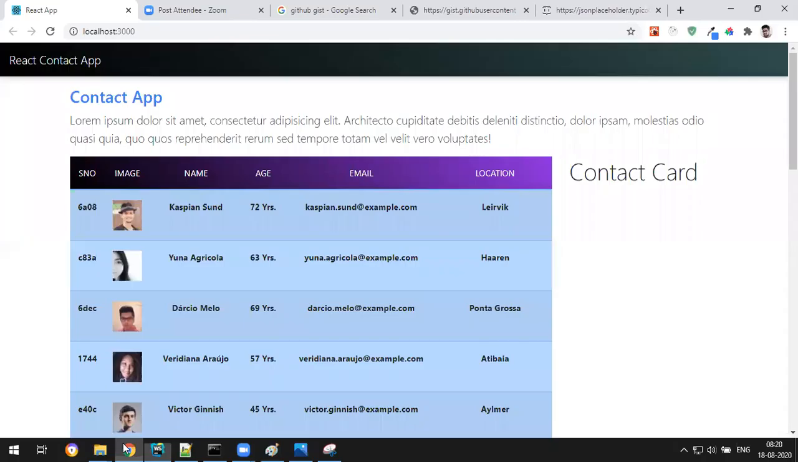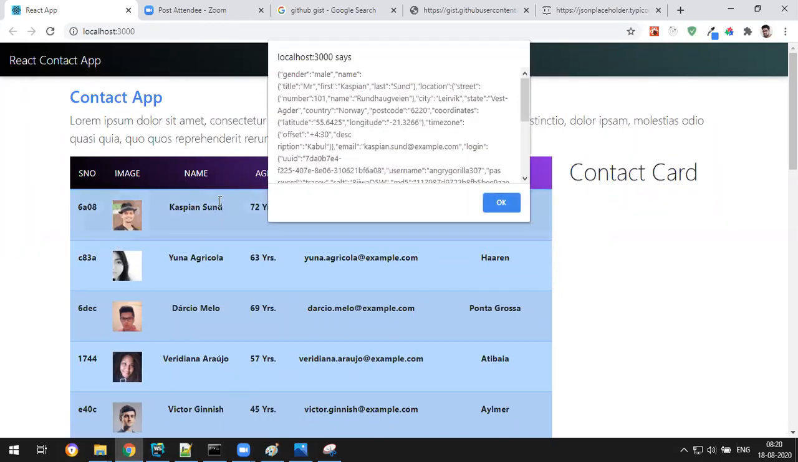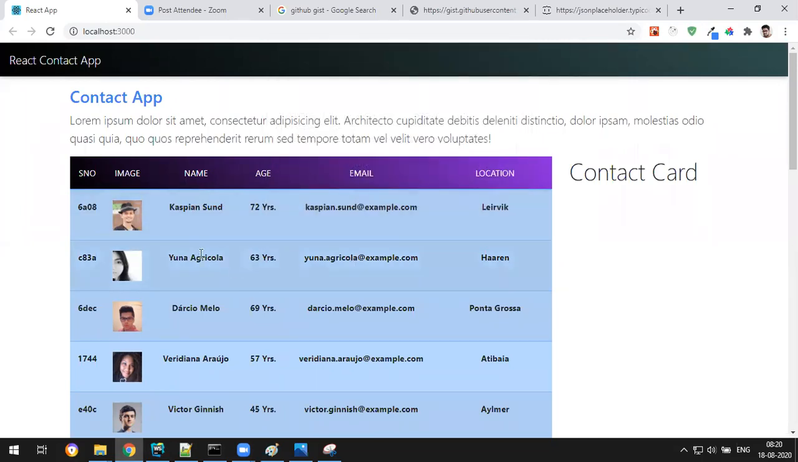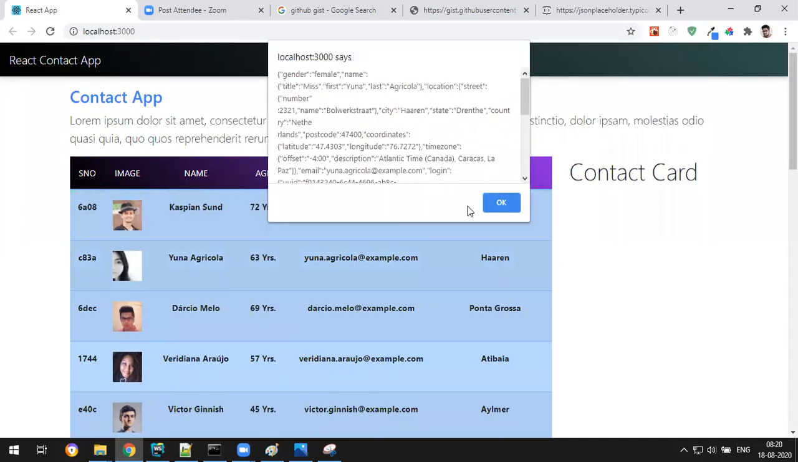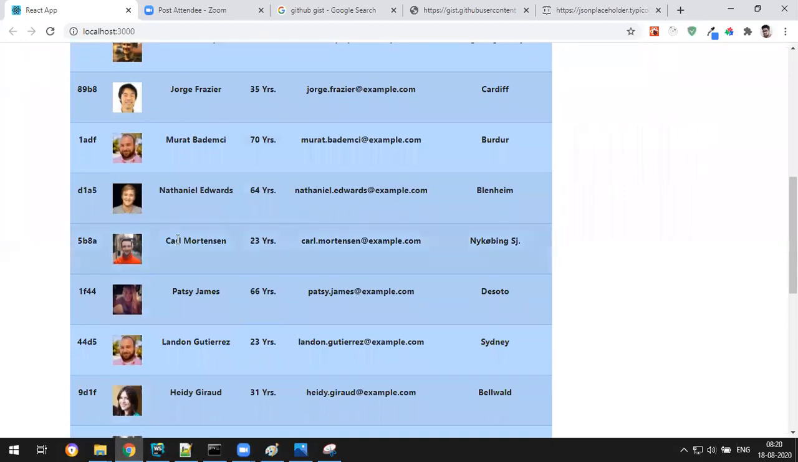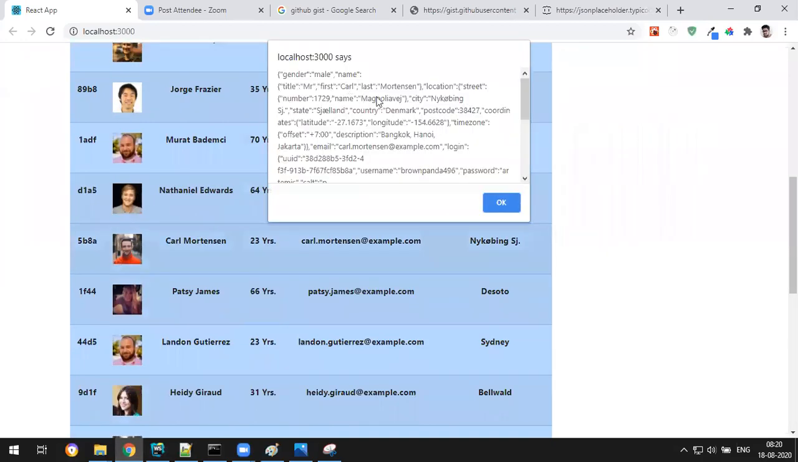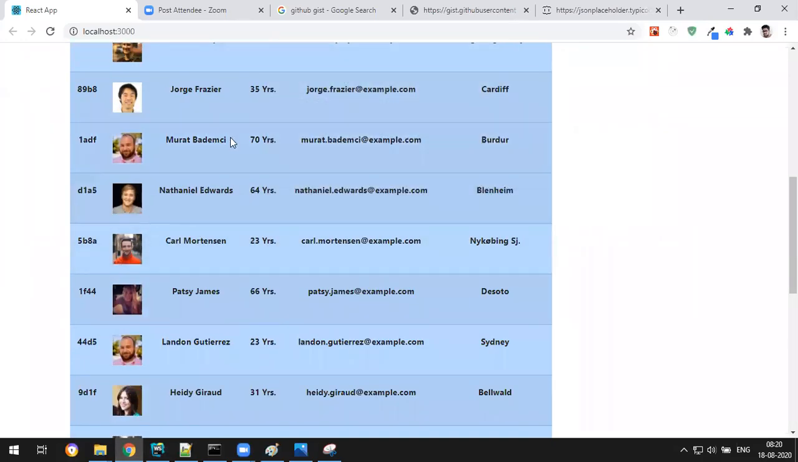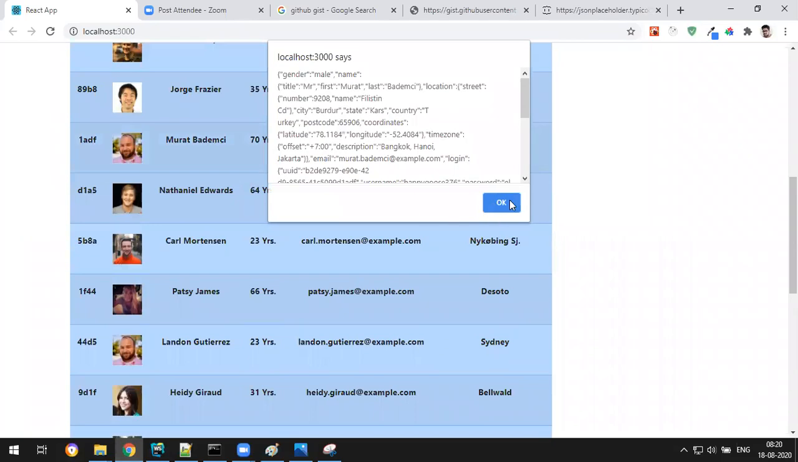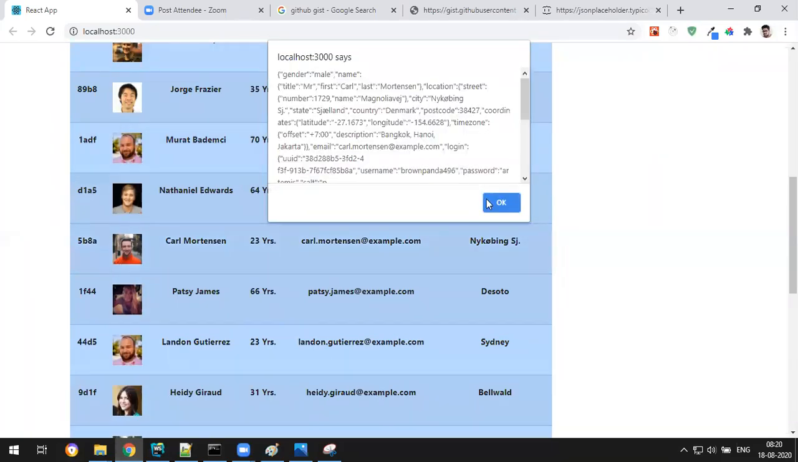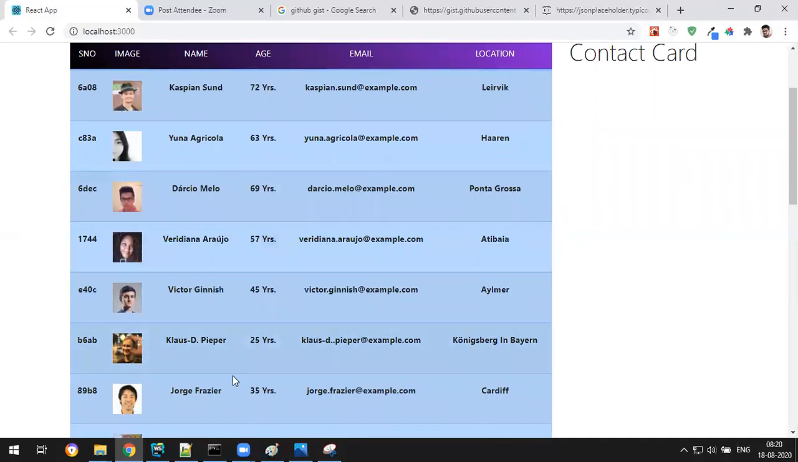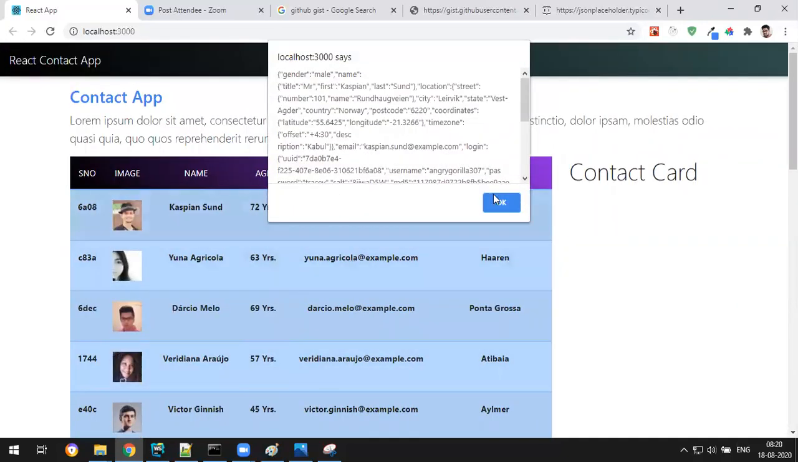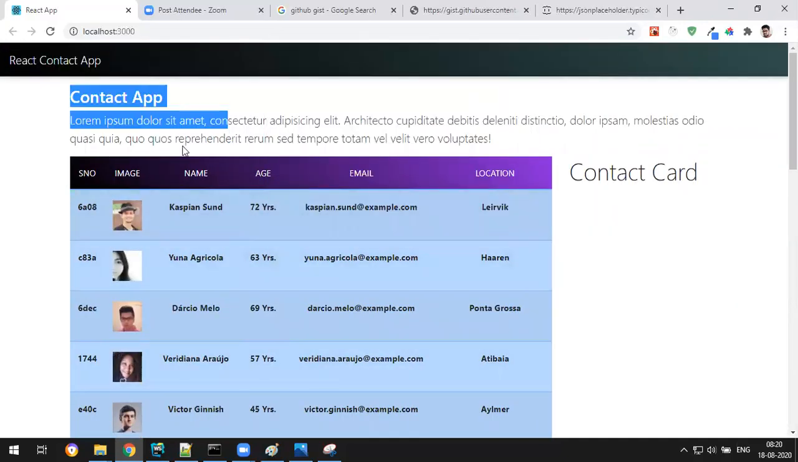Okay, let's see. When I refresh and click on this Caspian link, I got the Caspian data. If I click on Una, the data has come. Perfect. And I click on another one, and that data has come. So when I click on each row, that data is received in my function. But I don't want it in the alert, I want to push it to the contact tab, the parent.